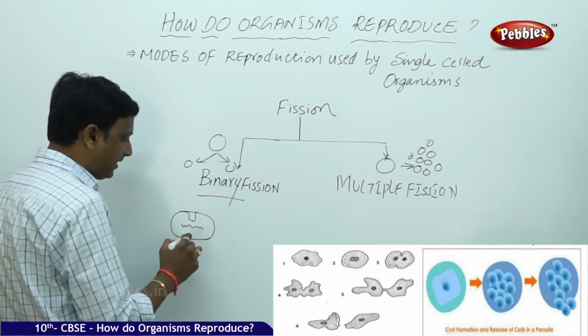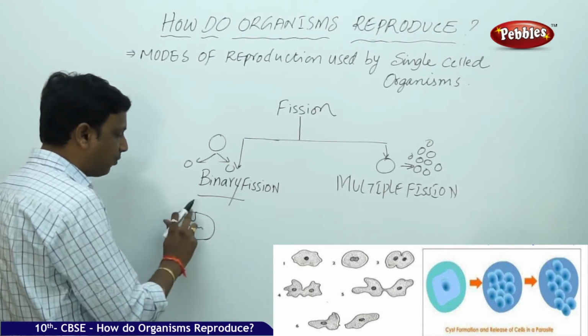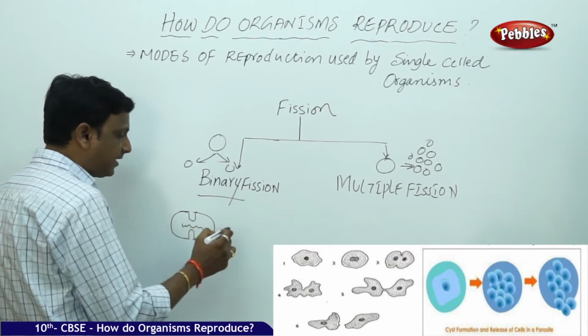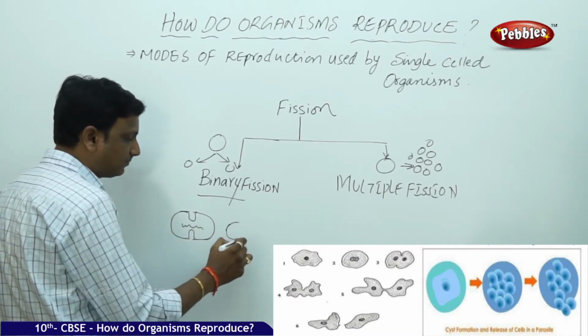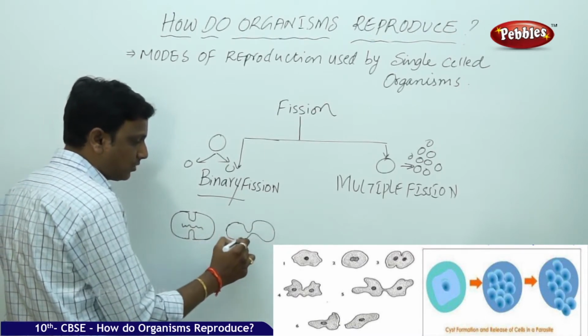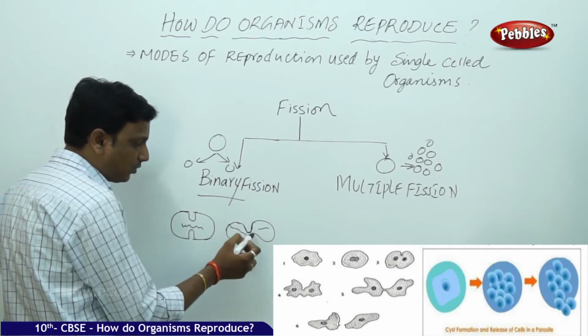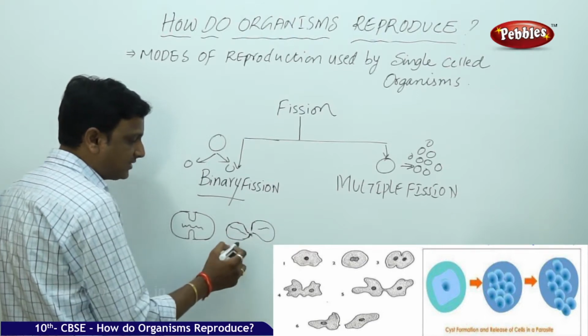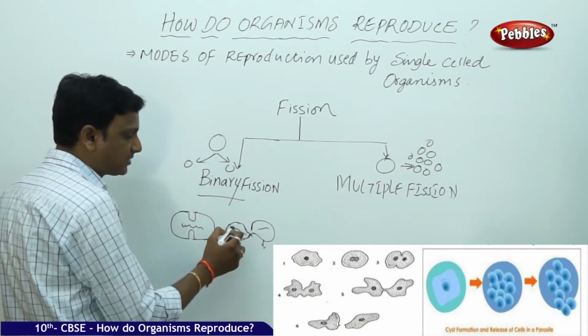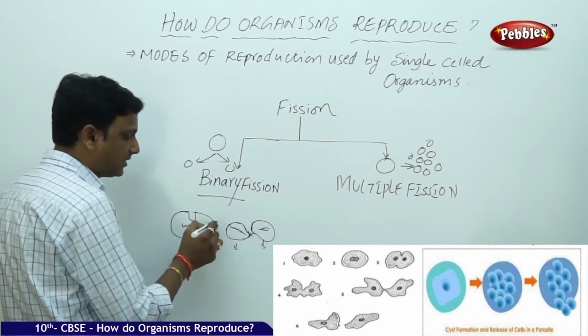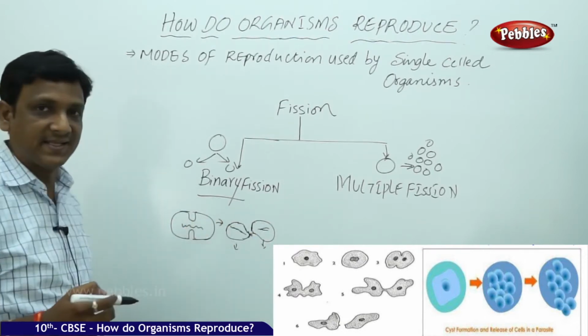The wall of the bacteria takes a constriction like this, folding. Now the genetic material also starts to divide into two. Here the genetic material, here the genetic material. Now this wall grows up, and finally it attaches like this, and both the cells get detached. Now these are the two separate daughter cells that are formed from the parent cell.